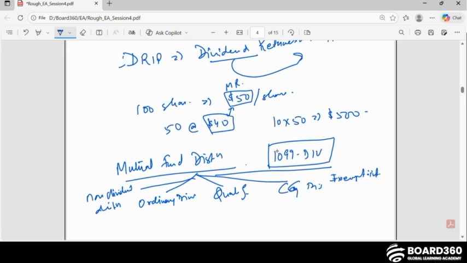Most commonly, these dividends are taxable as ordinary dividends or ordinary income. If it is a capital gain, then it will be considered a long-term capital gain irrespective of the holding period.